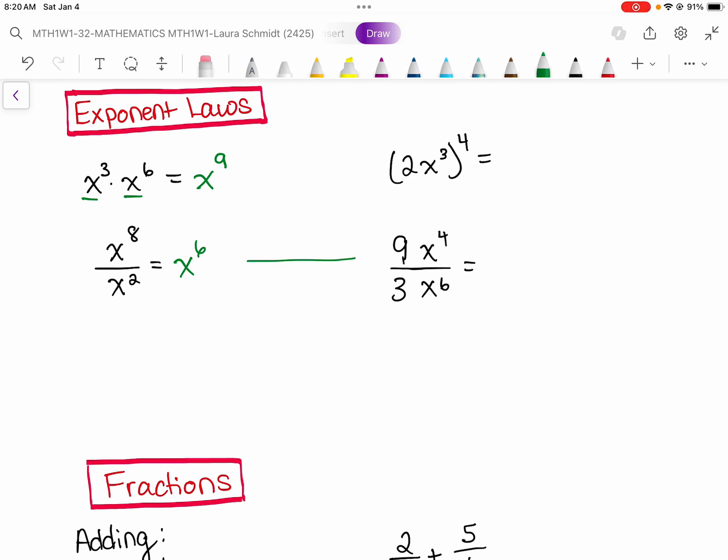I'm going to go over to this one because this is a very similar one, except these numbers, 9 and 3, are just regular old numbers. So I'm not going to subtract them, I'm actually dividing them. 9 divided by 3 is 3.